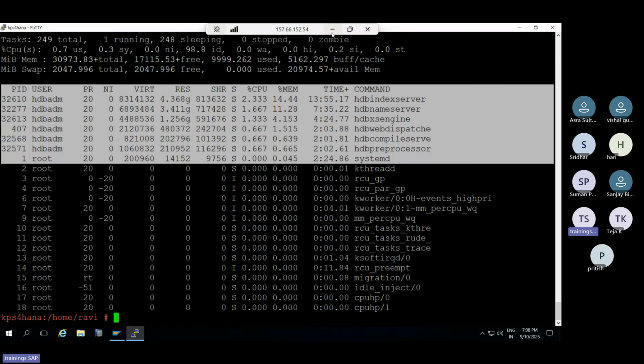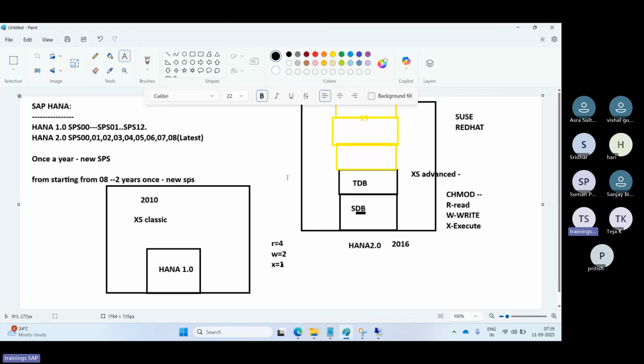Then these are some normal Linux level commands which will be helpful for you to practice here. Why? Because it's very important, not only for HANA but in the future. If customers are moving to Linux operating systems, you should know about Linux: how to operate it, how to log in, how to create folders and structures, and how to use it. That is very important here.